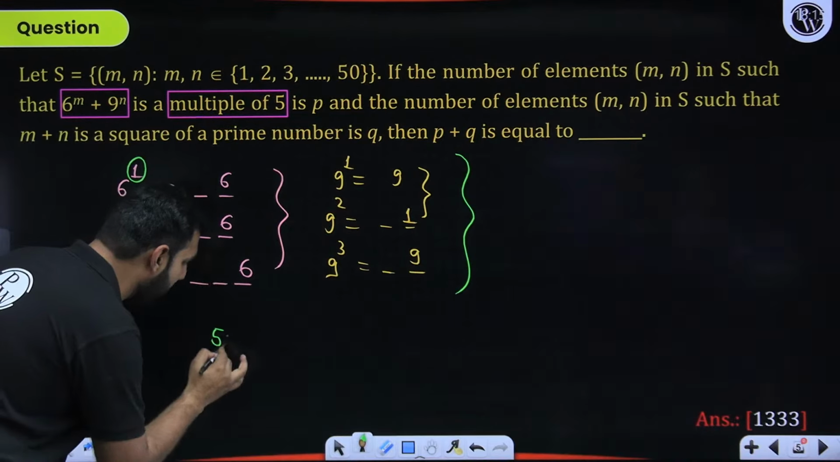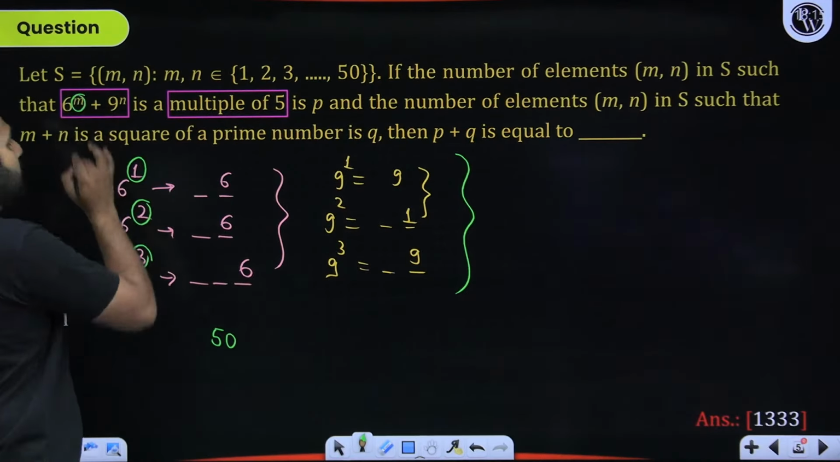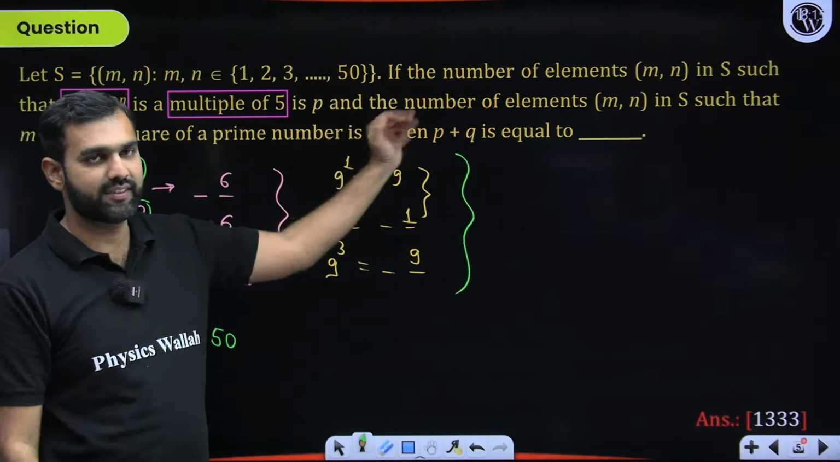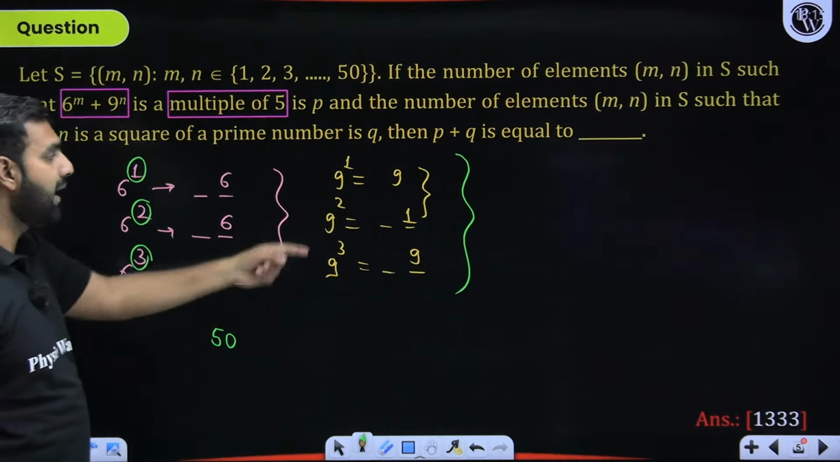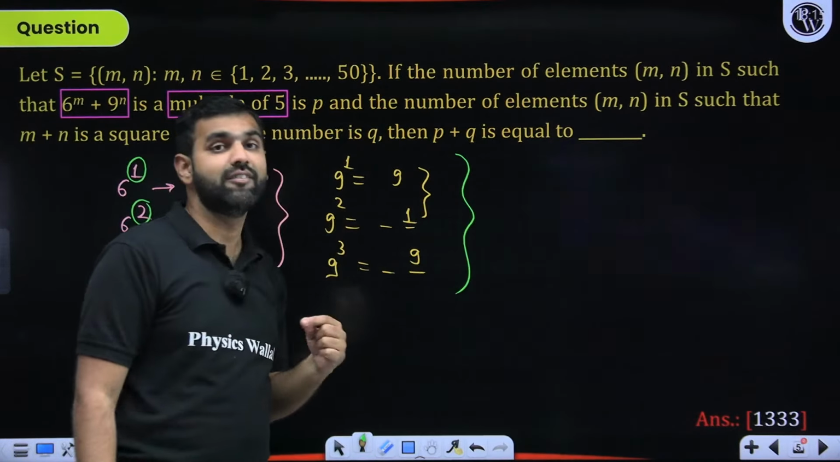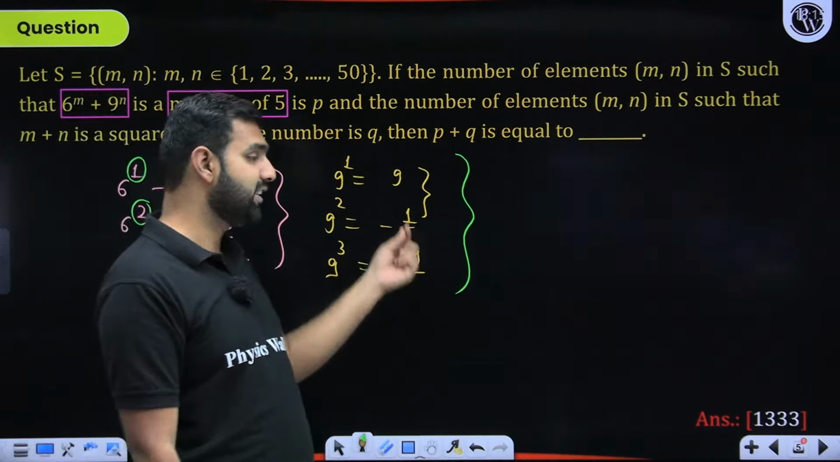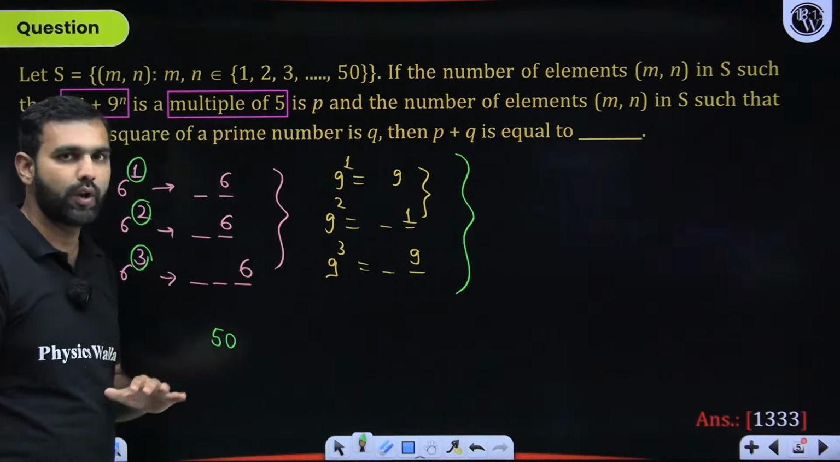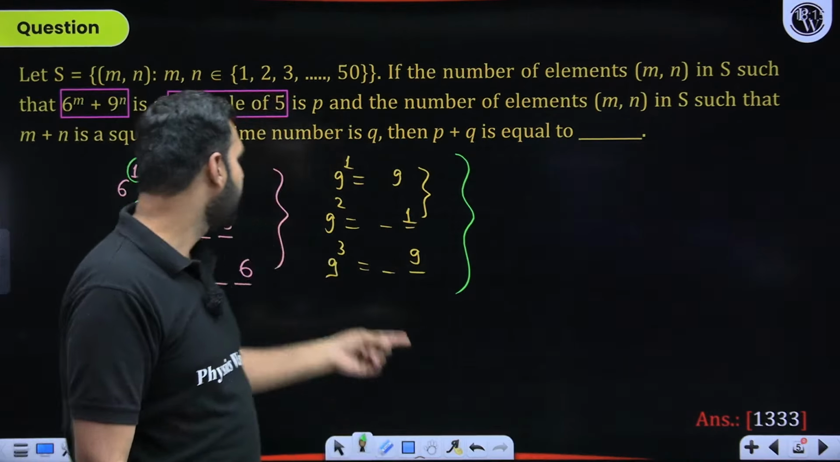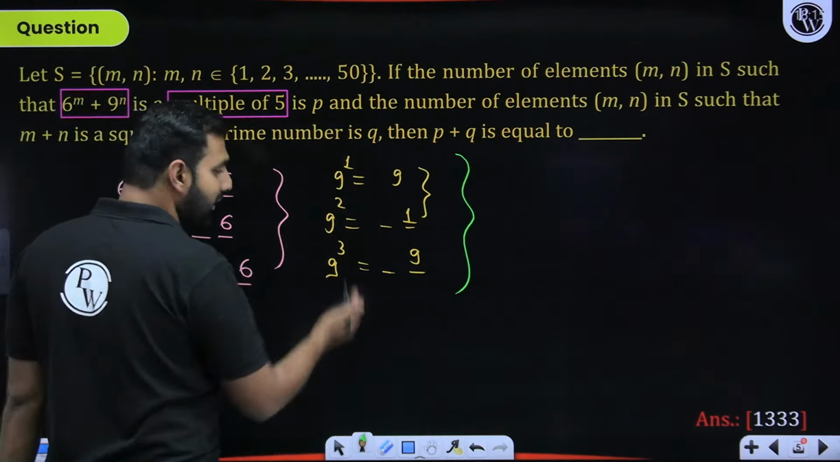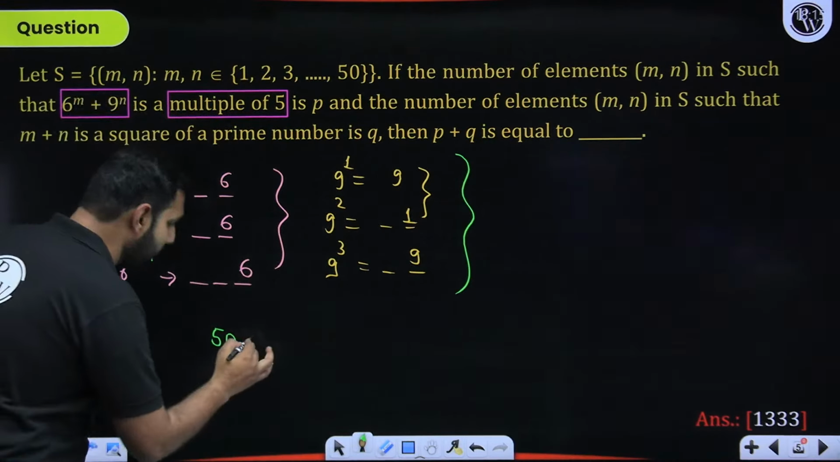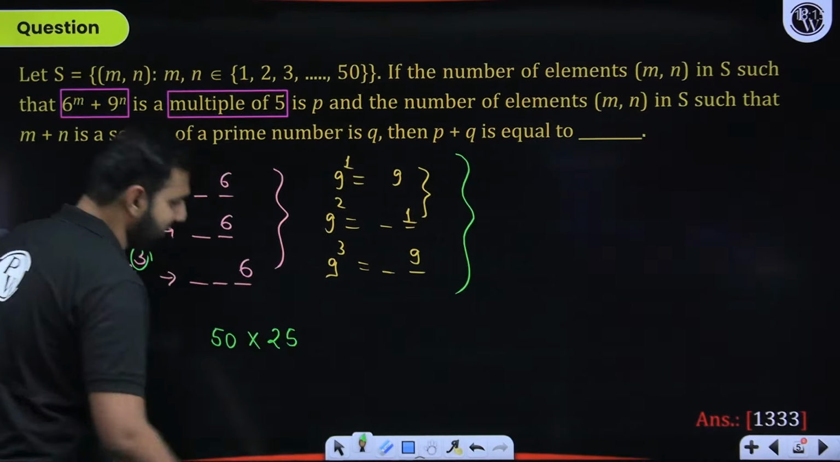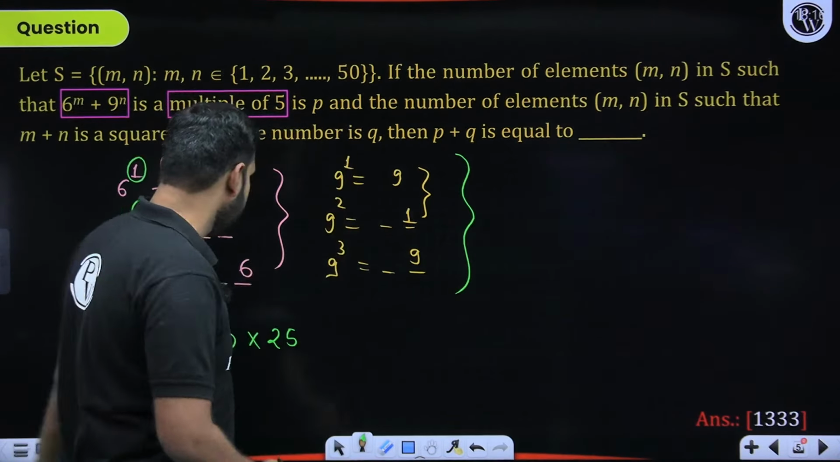So with the power of 6, for this m, how many choices do I have? All these 50 choices. But when you talk about the powers of 9, I cannot take the even powers, because there I'll have the unit digit as 1, and 1 plus 6 will not give me a multiple of 5. So I have to take the odd powers. Out of these 50 numbers, odd numbers are 25, so that can be done in 25 ways. So that's your number P.